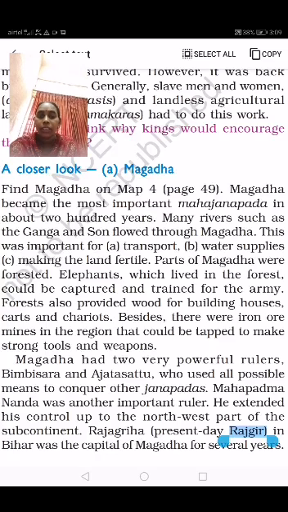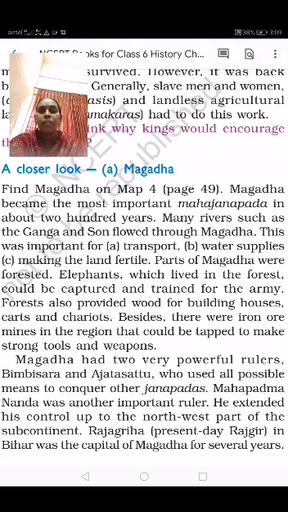Rajagriha, at present called Rajgir, in Bihar, was the capital of Magadha for several years. So for many years, in the state of Bihar, the Mahajanapada Magadha was located. So children, for many years Magadha was the capital for the kings. Let us continue. After Magadha, which place was the capital for the other rulers also?